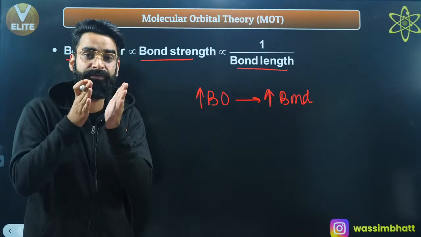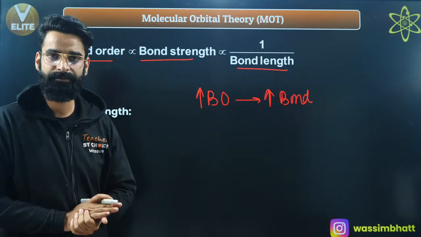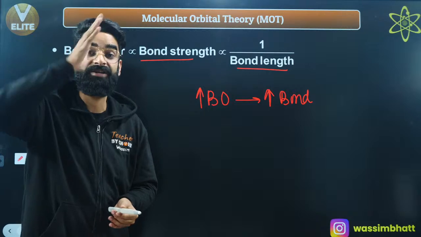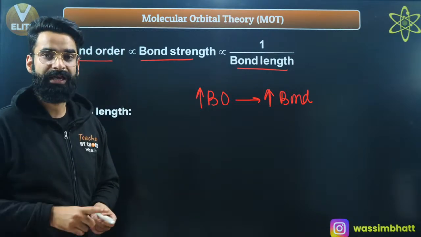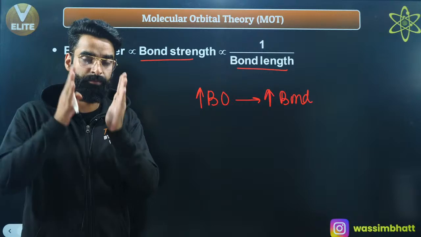If the force of attraction between two atoms is more, the bond length is going to be less, and the bond strength is going to be more. More is the energy needed to break that bond. So remember, the more the bond order, the more the number of bonds.